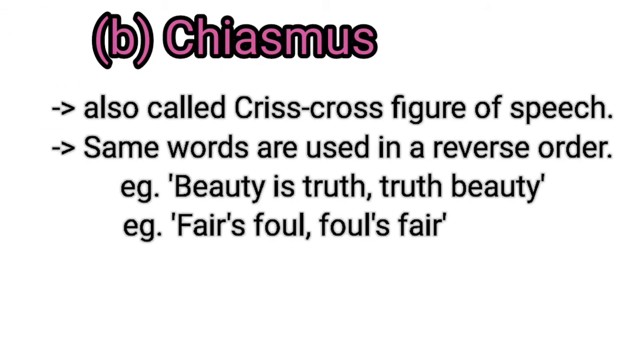Chiasmus. It is also called the crisscross figure of speech. That means the same words are used or repeated in reverse order. For example, beauty is truth, truth beauty. From this example we can understand it is an expression in which the second part is the reverse of the first part. Another example, fair is foul and foul is fair.